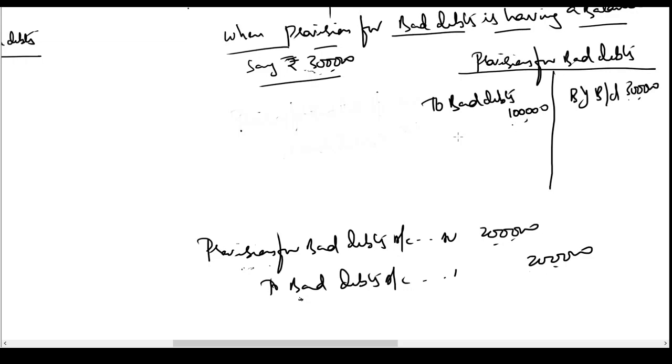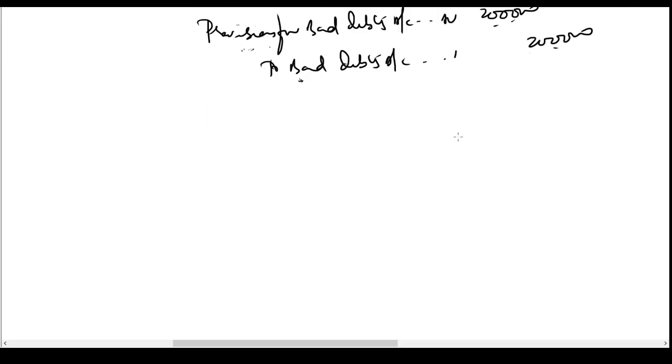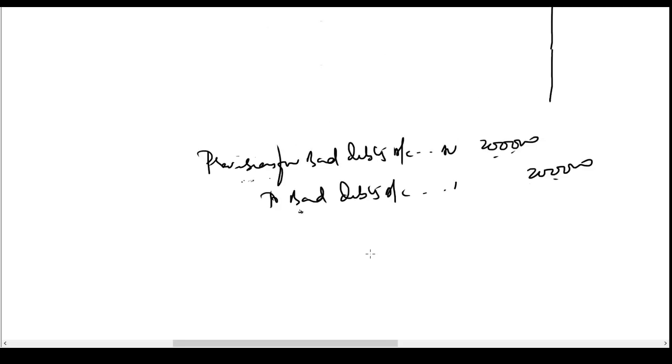Okay. So this is what we have learned in this video. If there is no provision for bad debts, the entry to transfer the loss of bad debts is P&L account debit to bad debts. If there is an existing provision for bad debts, then the entry we are going to pass to close the bad debts account is provision for bad debts account debit to bad debts. So entry for bad debts can be divided into two parts, like in two situations.